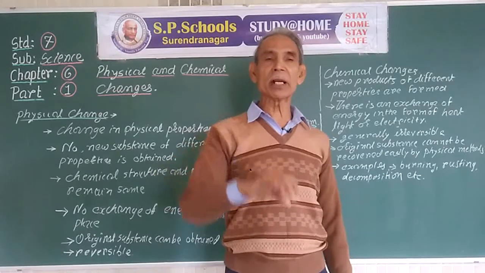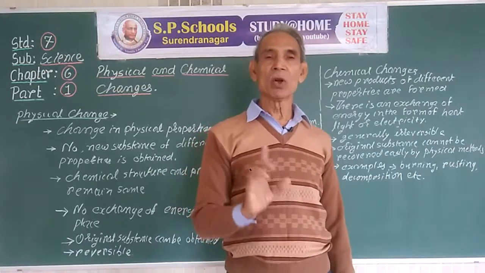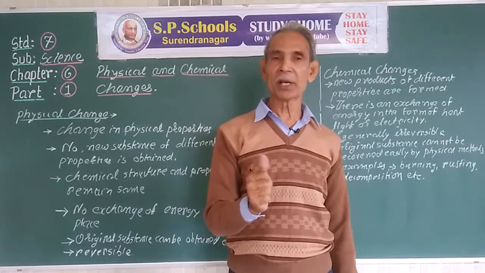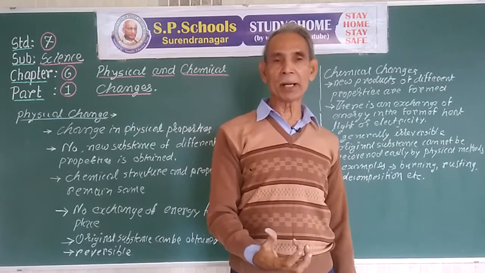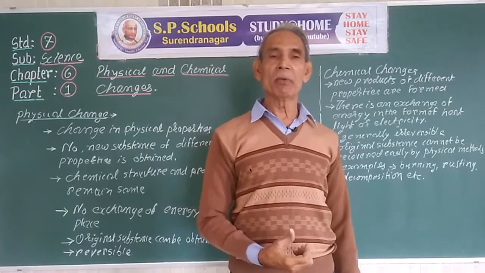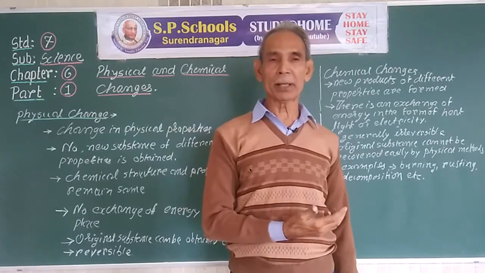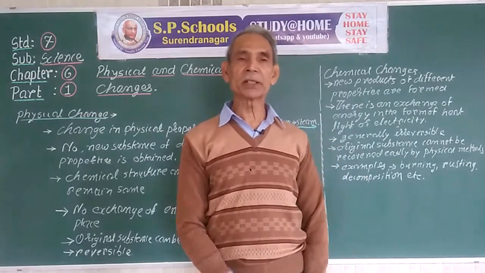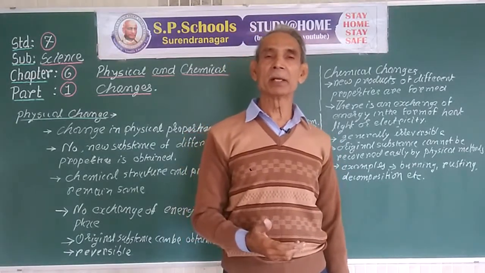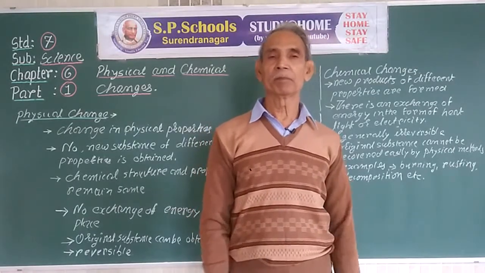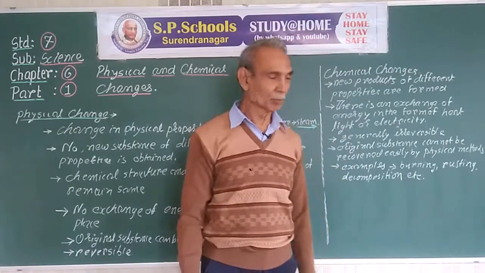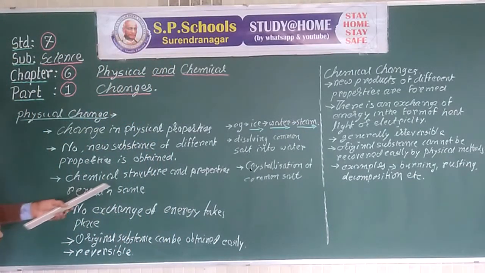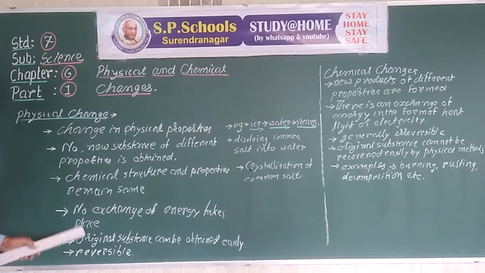If we filter this solution on filter paper, iron filings will remain, and sulfur will get separated in the filtrate, which we allow to evaporate. Sulfur will remain behind. Thus, they can be easily separated by filtration and evaporation. Chemical structure and properties do not change.